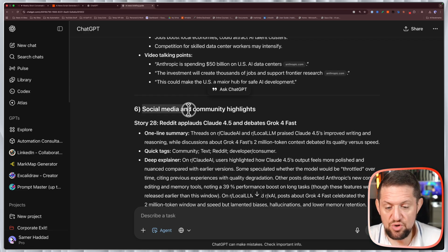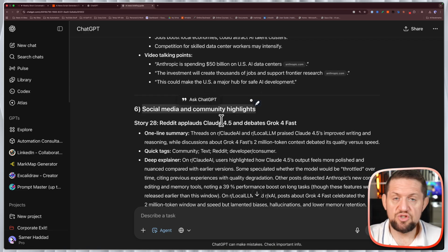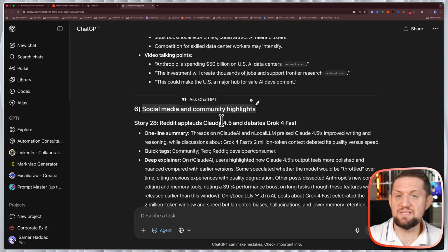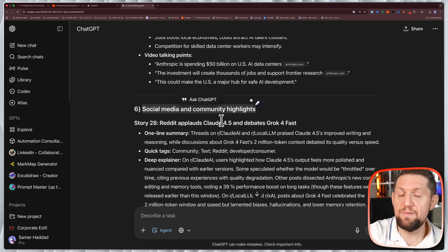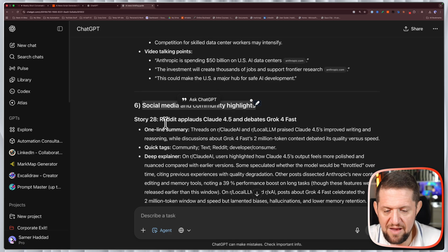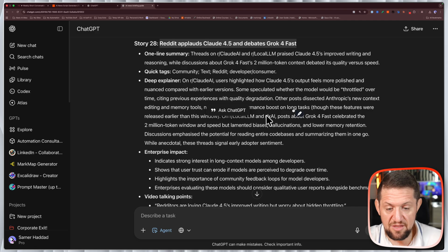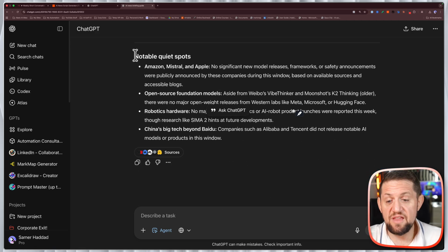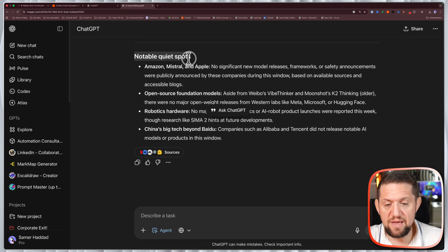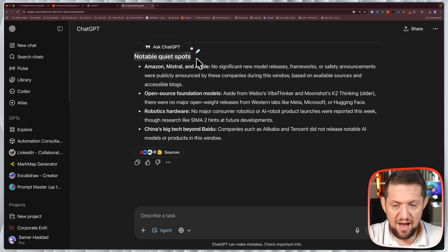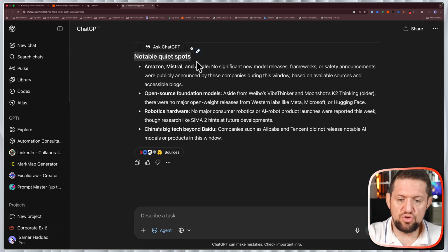Now section 6, social media and community highlights. So here it's going to actually look at things like Reddit and X and get what people are talking about. So here we have Reddit uploading Claude 4.5 and debates on Grok 4 fast. So these are the top topics, some details around that. And then finally, notable quiet spots. So things that are not so newsworthy, but good to know of.